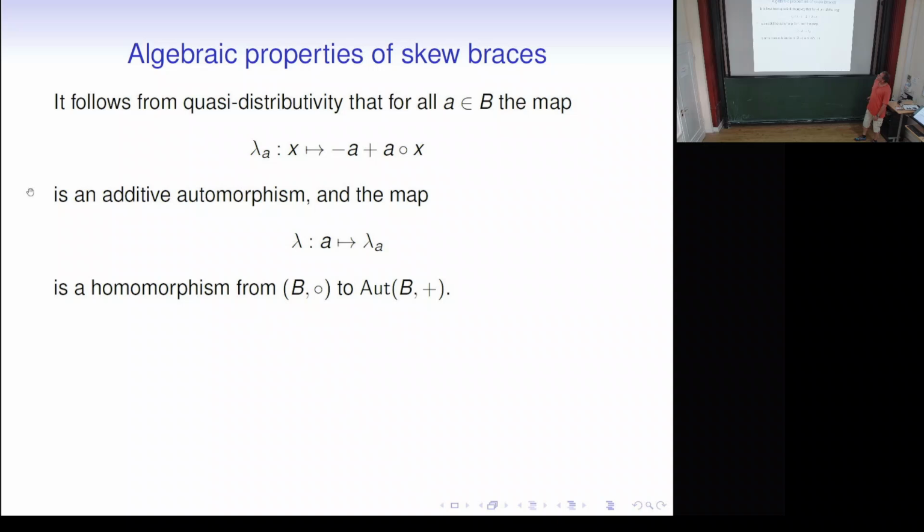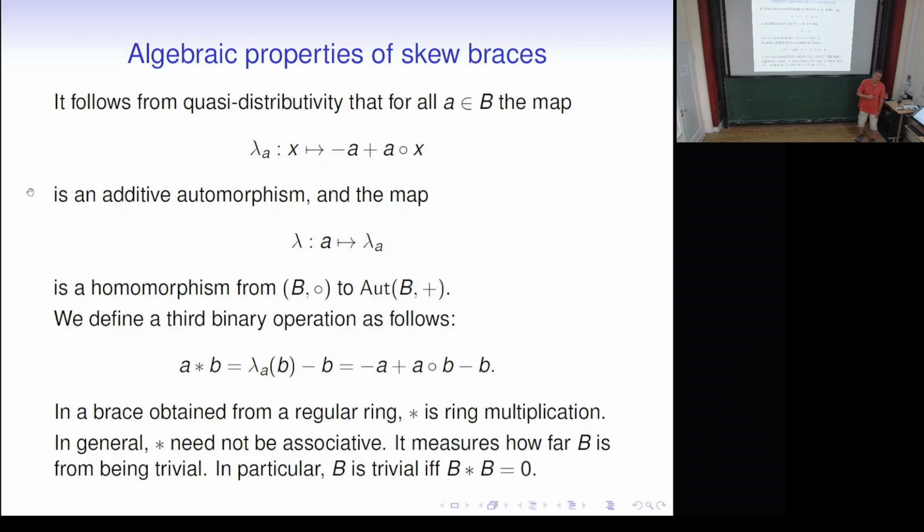So, the left distributive law tells us that the map lambda A, which maps x to minus a plus a times x, is an additive automorphism, and the map which associates a to lambda a is a homomorphism from the multiplicative to the additive group. We define a third operation star, which is minus a plus a times b minus b. In a brace which we have obtained from a regular ring, star is ring multiplication. In general, it needn't be associative, and of course, it measures how different addition and multiplication are.